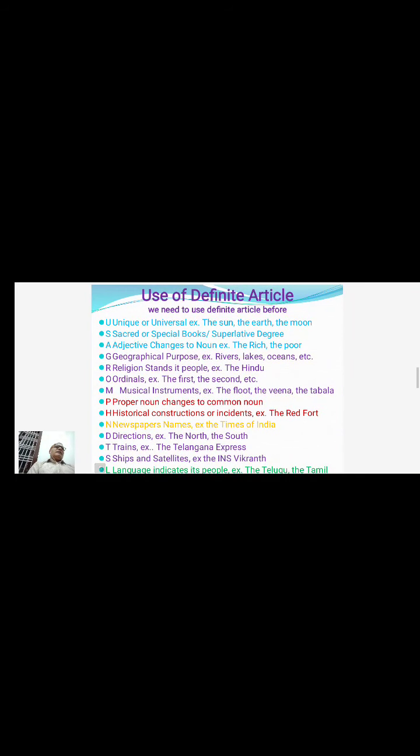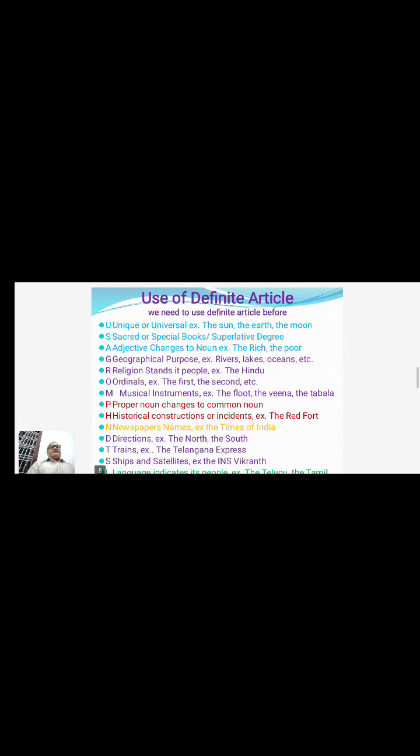Before all the geographical structures, we need to use the definite article the. For example, the Ganges, the Indian Ocean, the Arabian Sea, the Arctic Ocean. Not the Antarctic, because it is a continent.